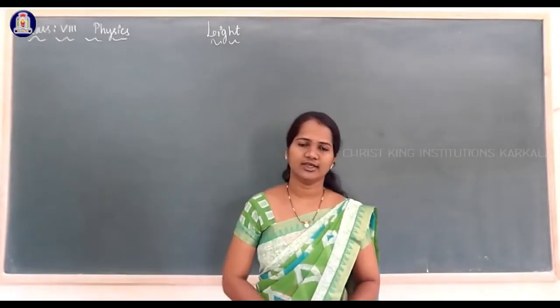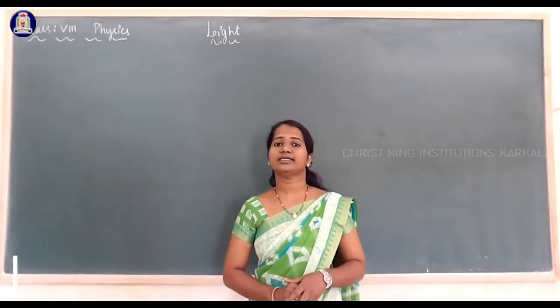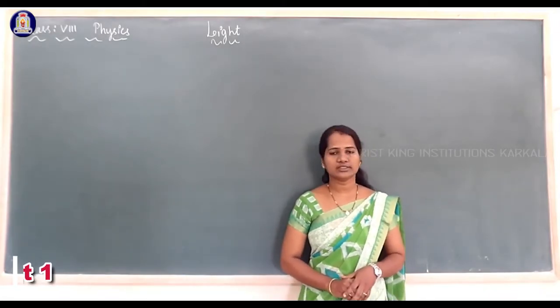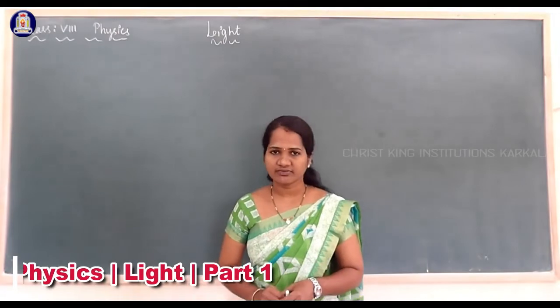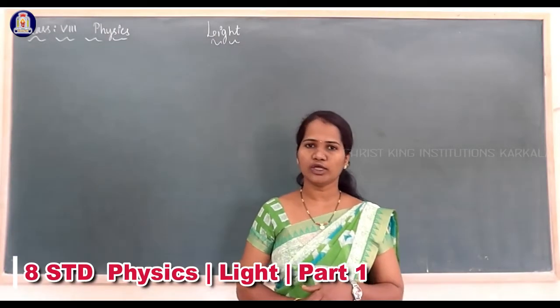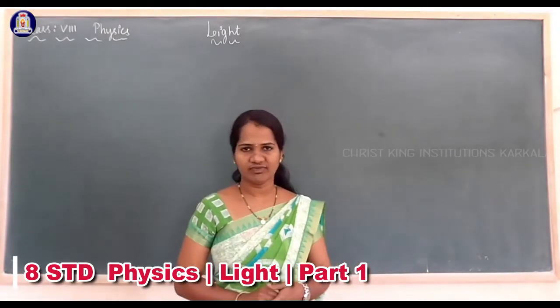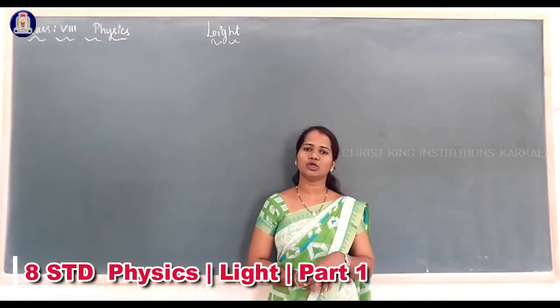Online classes. In the previous session, we studied the lesson on light. I have started the lesson Light and we have studied about reflection of light. There are mainly two types of reflection: regular reflection and irregular reflection. In regular reflection, what happens? Image is formed. Image can be seen in regular reflection.